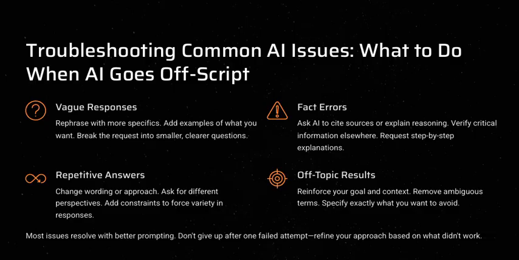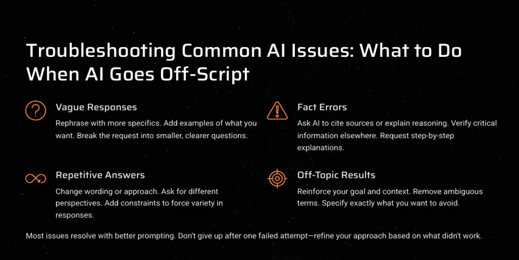So now I have explained it on the screen. The first one to understand is vague responses: rephrase with more specifics, add examples of what you want, break the request into smaller, clear, and very precise questions. Ladies and gentlemen, this is very much important. Artificial intelligence works on prompts.